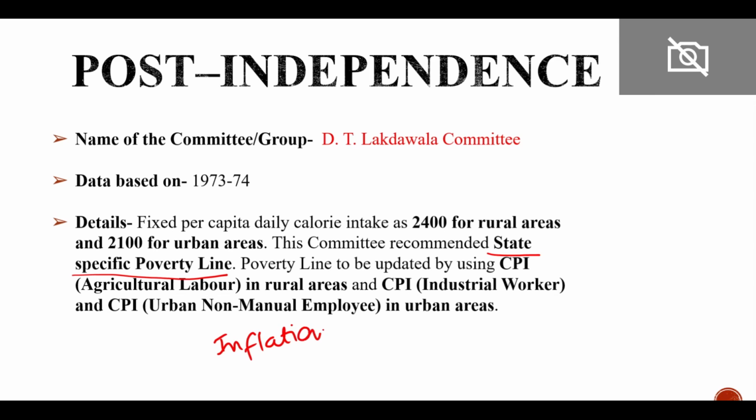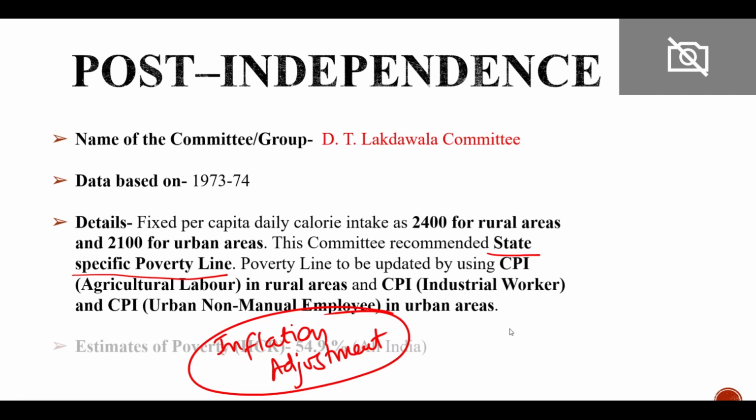This committee said that this poverty line should be regularly updated as per the increase in the prices of goods, because if we do not consider the inflation, then there will be inaccurate reporting. So this committee for the first time talked about the inflation adjustment.